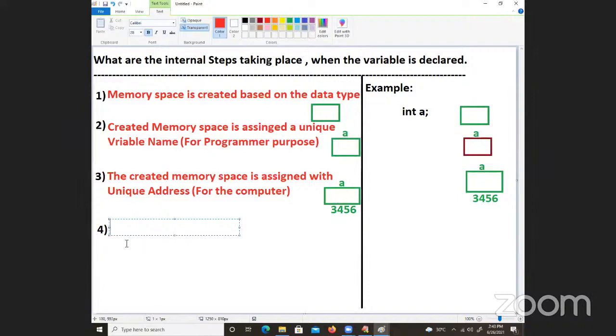Since we are in the C discussion, now I am writing: in the created memory space, the operating system will automatically place a default value, which in C programming is called a garbage value.